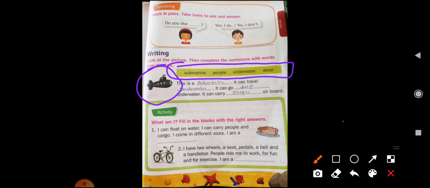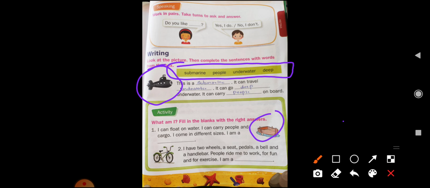So children, these are some puzzles. So this is your homework. You have to do this activity and send it to me. Okay. For example, see here, what am I? Fill in the blanks with the right answer. Okay. I can float on the water. I can carry people and cargo. I came in different sizes. Am I? Yes, I am a boat.